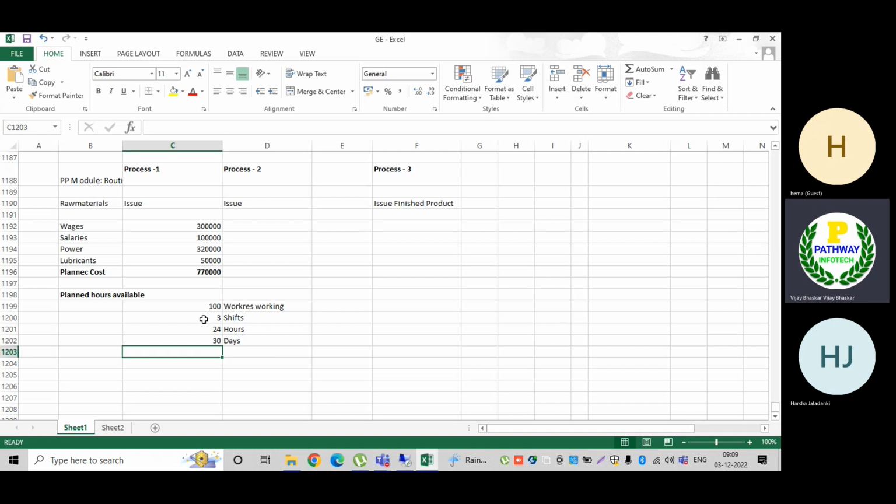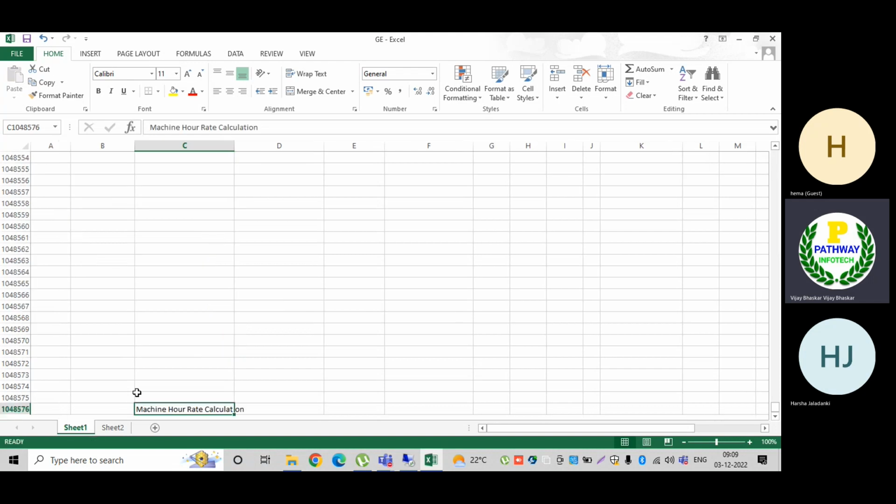Now by using all this information, let us calculate the machine hour rate. How will the machine hour rate come? Remember the machine hour rate calculation.